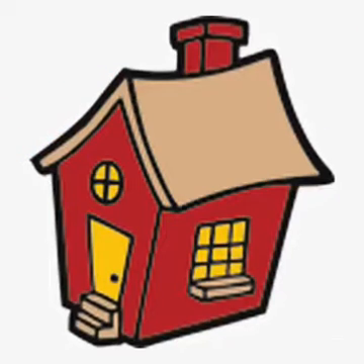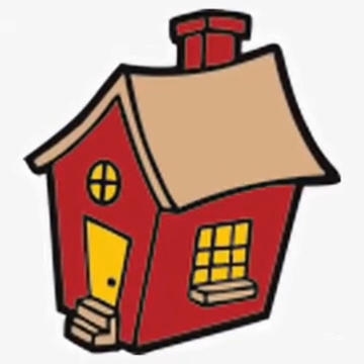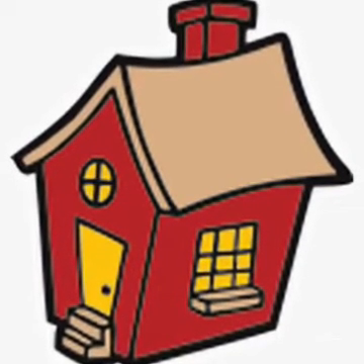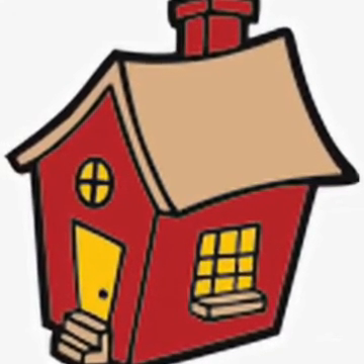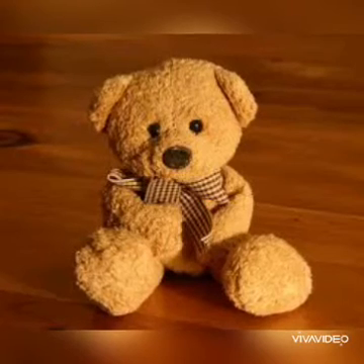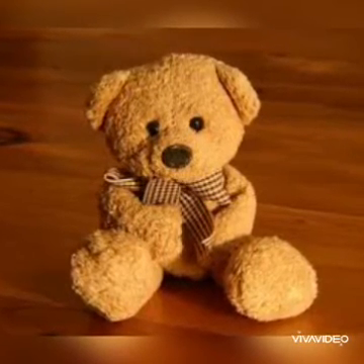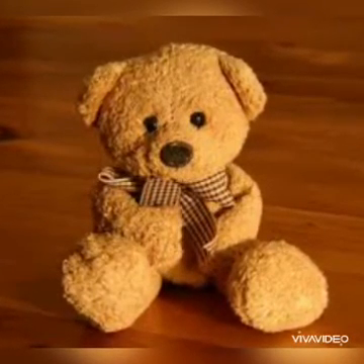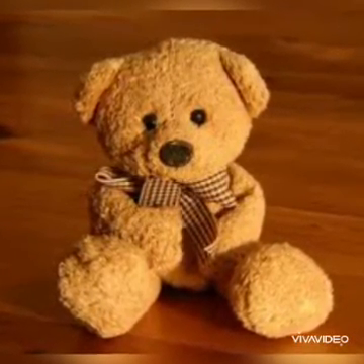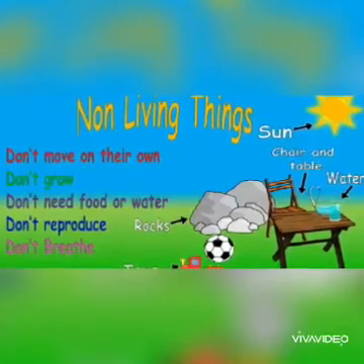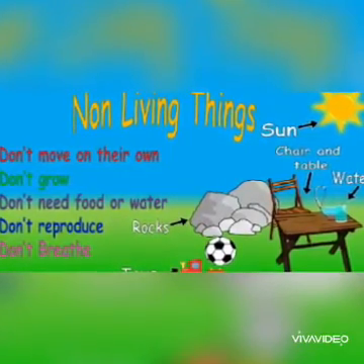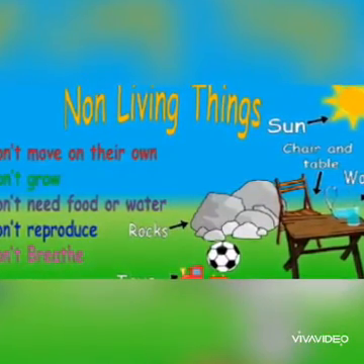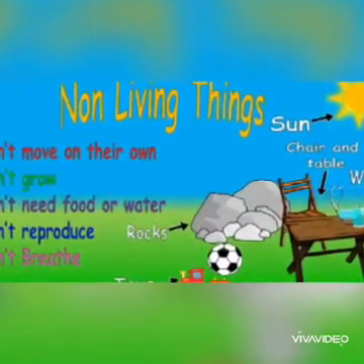Next, what about a house? Your house remains the same size although it is 10 years or 5 years or however many years old it is. Next, a doll. You talk to your doll, you play with it, but does your doll play back with you? No. That is called a non-living thing. So the major characteristics are they don't move on their own, they don't grow, they don't need food or water, they cannot reproduce or breathe.